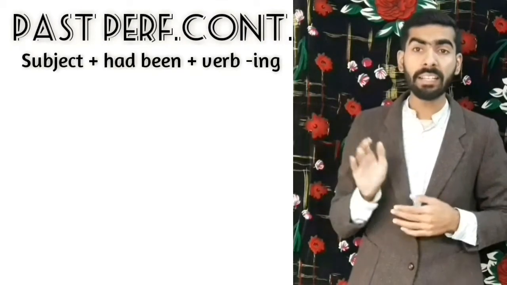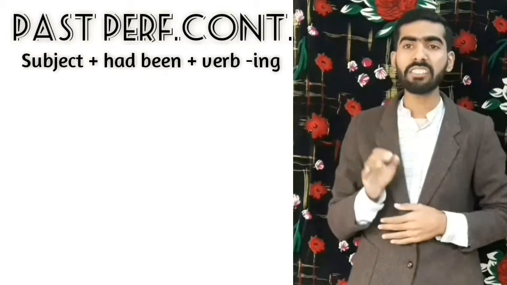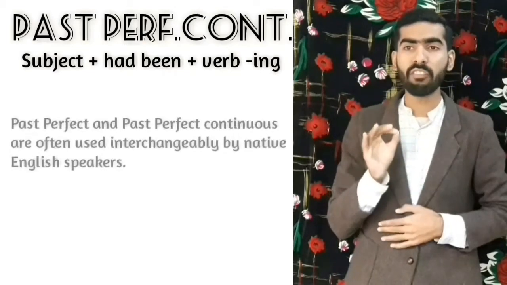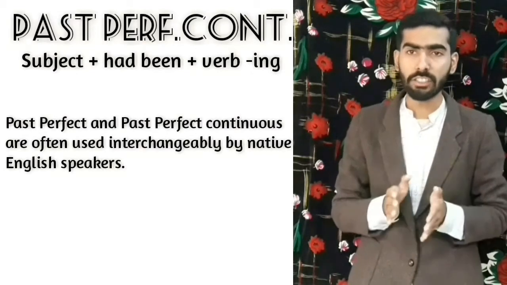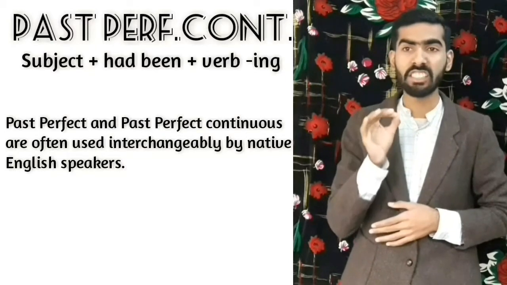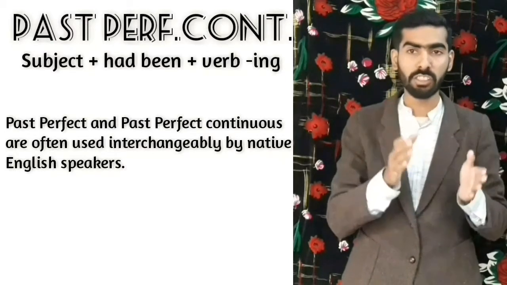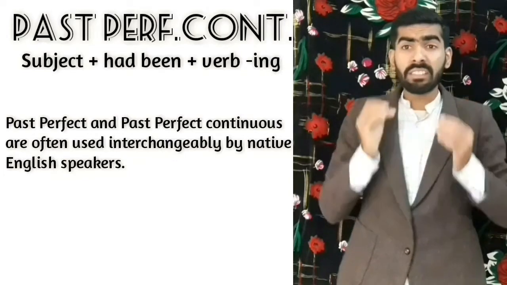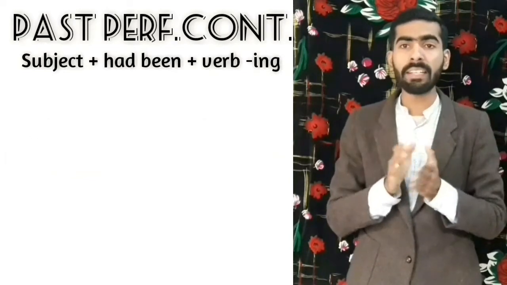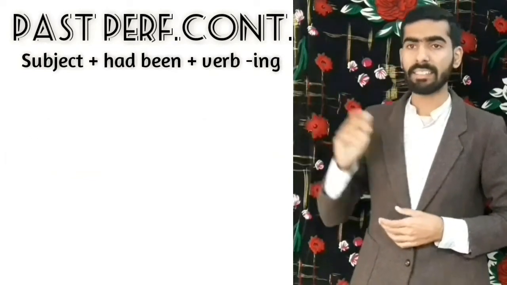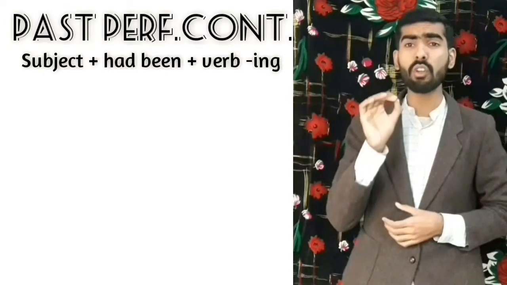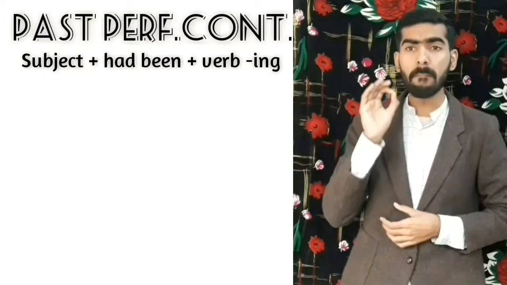Finally, let's discuss the past perfect continuous. The structure is subject plus had been plus verb ing. Now, the past perfect and the past perfect continuous are often used interchangeably by native English speakers. There is no difference in overall meaning. Take a look at these two sentences. There is no real difference in overall meaning.